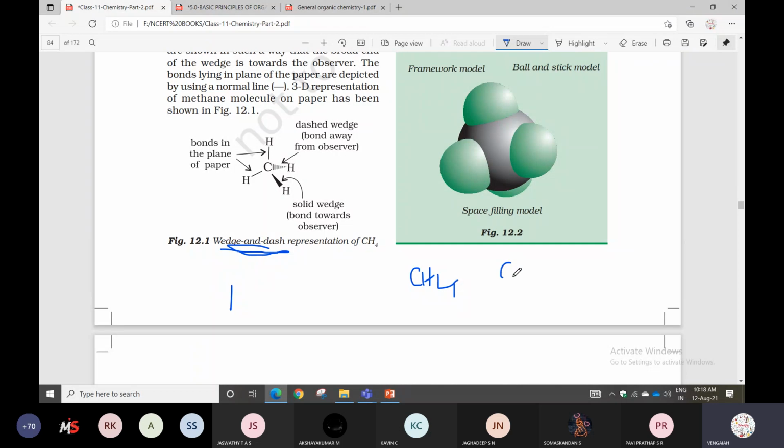Next one, you can represent it with the help of solid lines, that is bond lines. Next one, you can represent with the help of dot symbols also. Next one, you can represent it in dash edge type. Yes, understood, my students? All types.